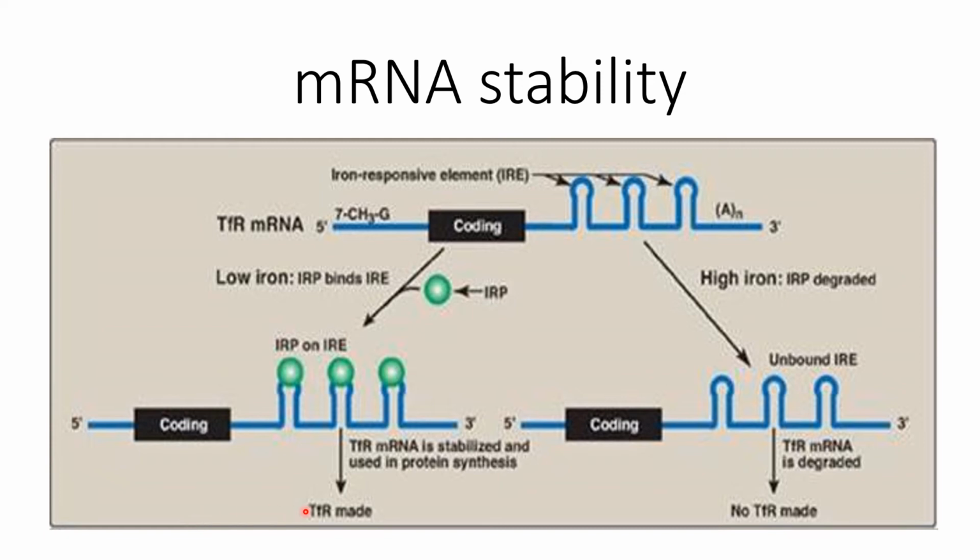But when there is a low concentration of iron in the cell, then what happens? It means there is no purpose for the storage of iron in the cell. So these proteins bind with this stem and loop structure present at the 5' end and destabilize the messenger RNA.